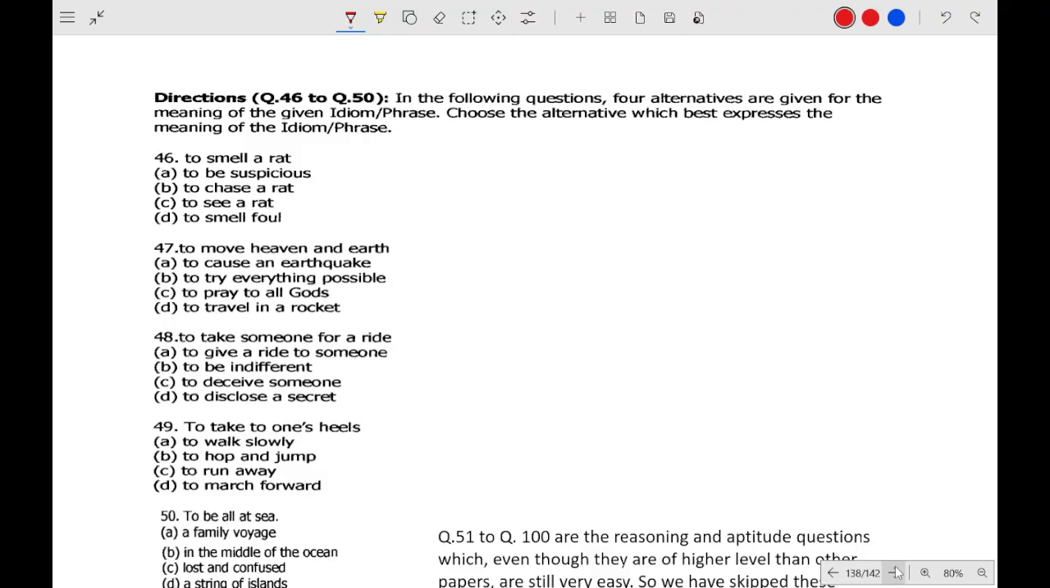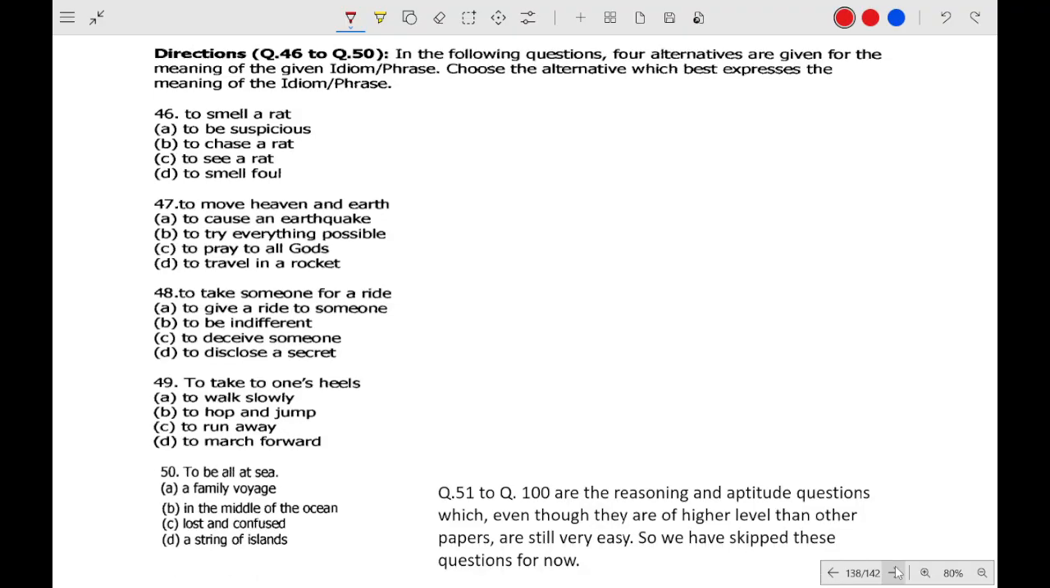To smell a rat, that means to be suspicious. To move heaven and earth, to try everything possible. To take someone for a ride, to deceive someone. To take to one's heels, that means to run away. To be all at sea, that means lost and confused.